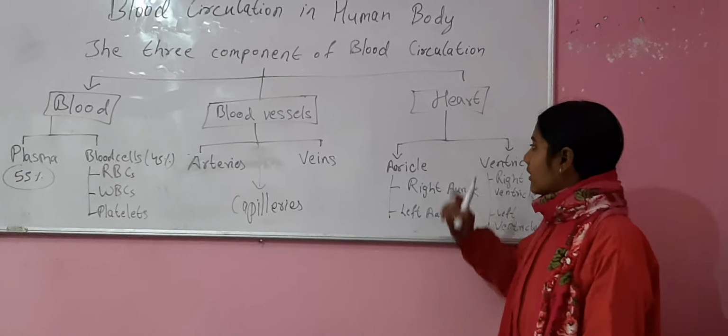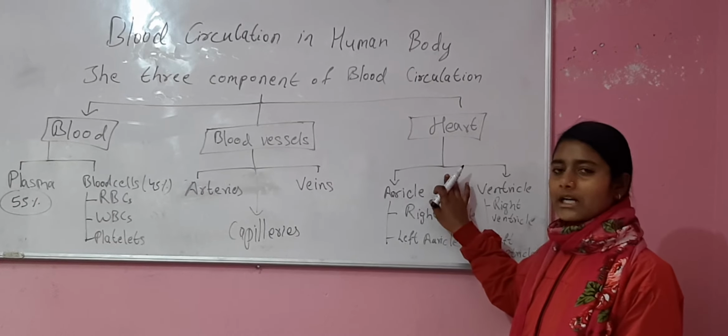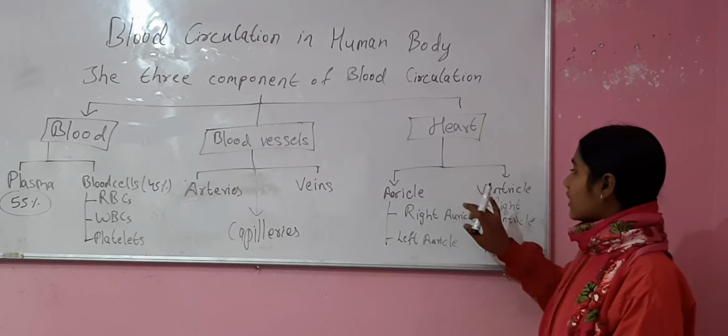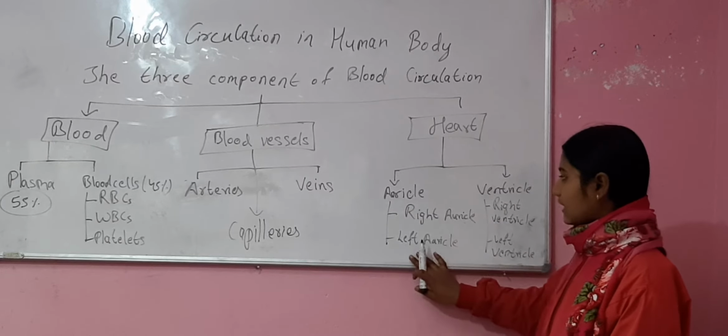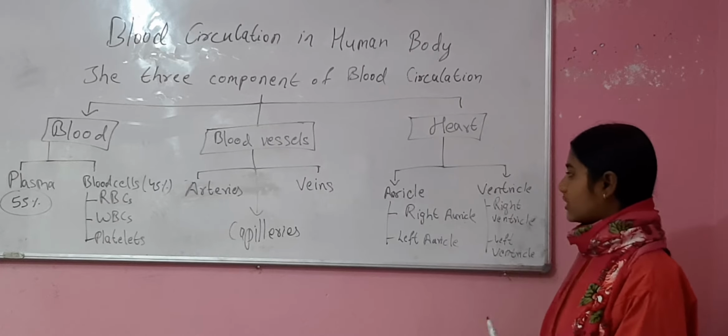The upper chamber of the heart is called the auricle, and the lower chamber of the heart is called the ventricle. Auricle is of two types, right auricle and left auricle. Ventricle is also of two types, right ventricle and left ventricle.